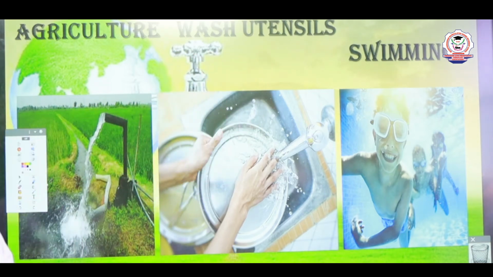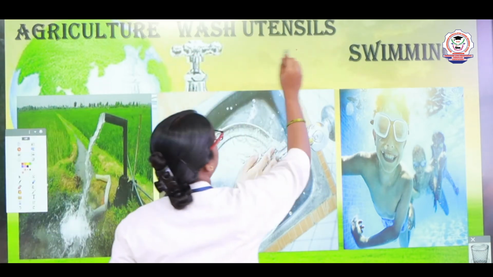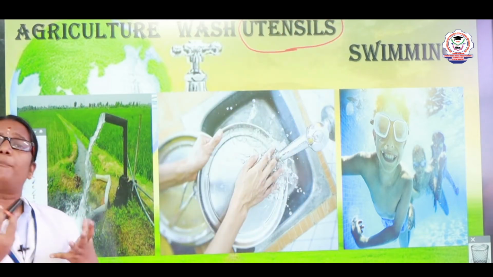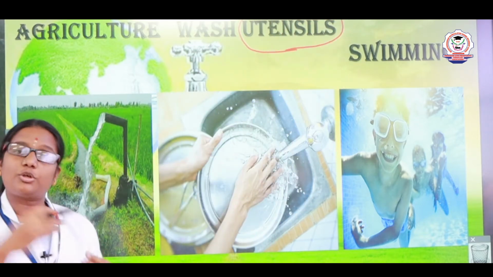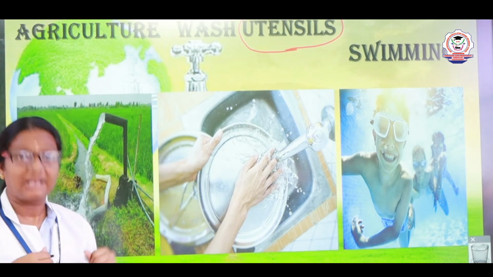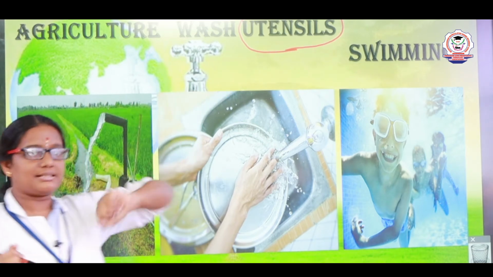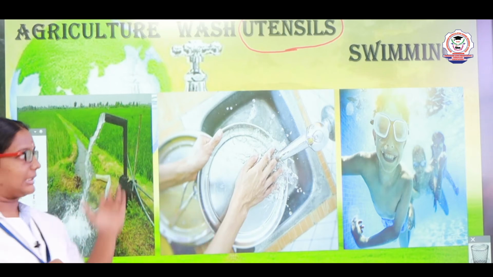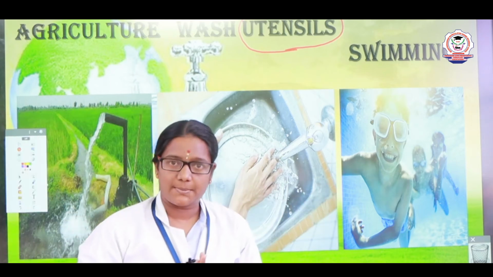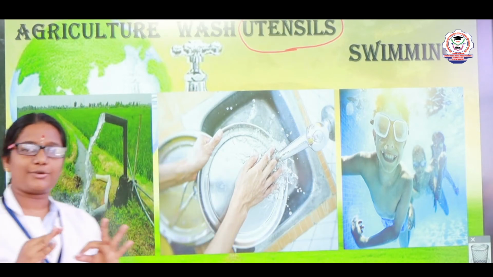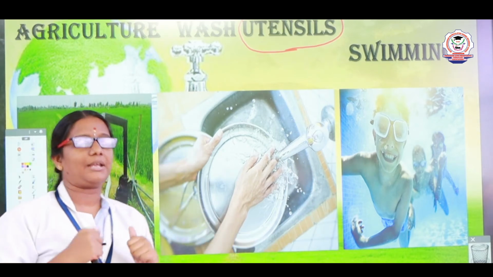Utensils means what dears? It is a vessel. We are using a pot or a pan to cook food. Yes, mother is using some vessel to cook food for you, right? They are called utensils. Okay, so to wash utensils we use water. And for swimming purpose also we are using water. Children, swimming is a very good exercise for our body.